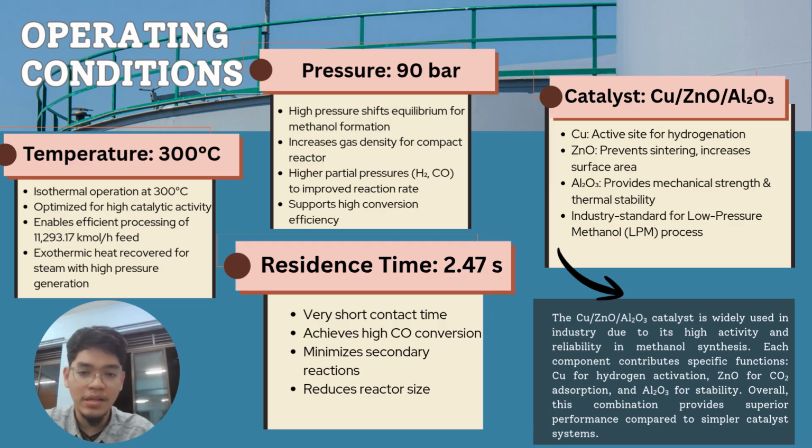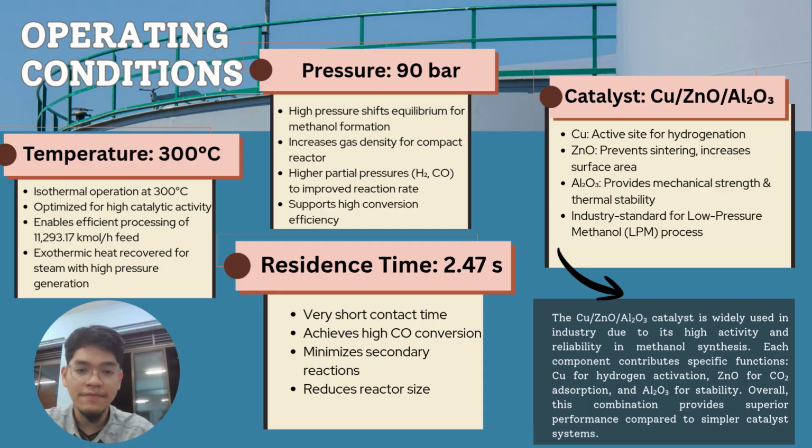For our operating condition, our reactor operates isothermally at 300 degrees Celsius. It is optimized for high catalytic activity and also enables efficient processing of the 11,293 kilomole per hour feed. The exothermic heat is then recovered for high pressure steam generation. For our operating pressure, our reactor operates at 90 bar.